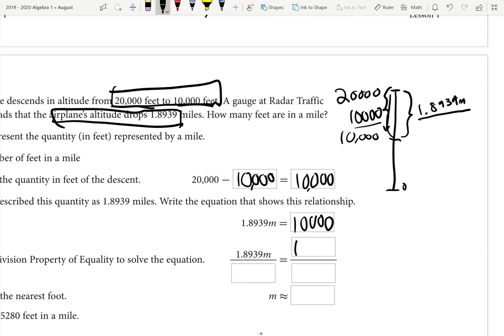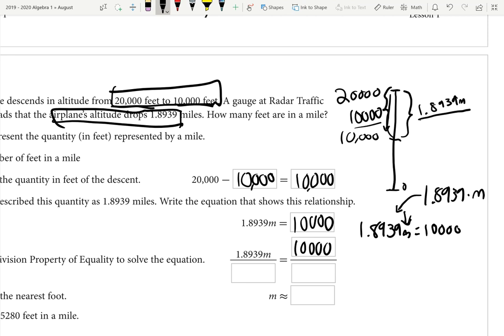So now we have to just solve this equation. We have 1.8939 miles being the same distance as 10,000 feet. So to figure out how many feet are in that mile, to solve for this m, remember, what this is saying is 1.8939 times m.